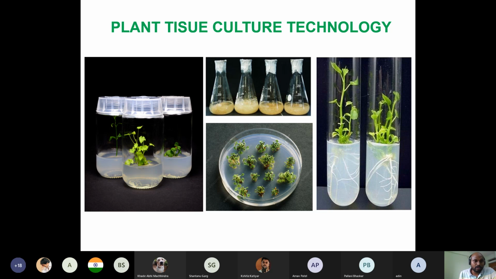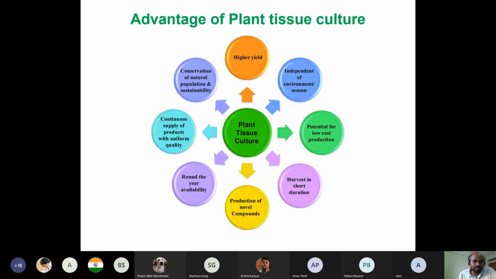Now, what is the advantage of plant tissue culture, why did this term arise, what is the importance, and why are people doing it? Imagine that there are lots of plants with medicinal importance, or endangered species, rare species. Some plants grow throughout the season, some are specific, some grow in the rainy season, some in the Himalayas, some in hot climates, some in other regions, some abroad, some in India. So several things are there.